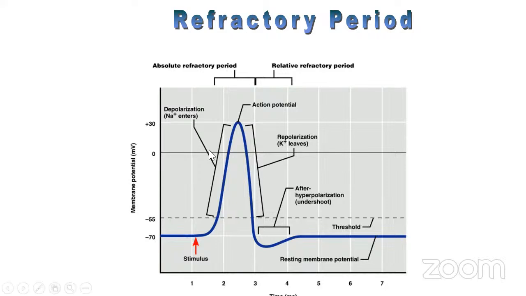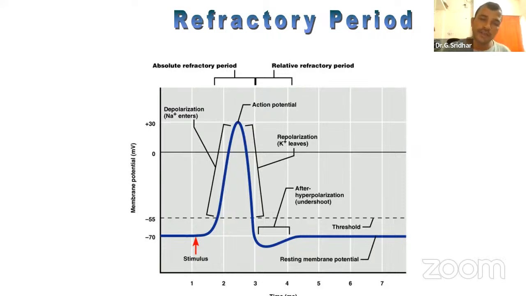Any other student doubts? Sir, in depolarization, only sodium channels are open. Yes, in depolarization, only sodium channels. Why? Because, as I told you, they are very active. More influx will be there. Then after reaching the spike potential, when stimulus strength is decreasing, the sodium channels, which are very fast, will close.